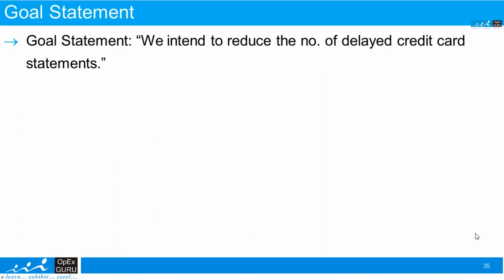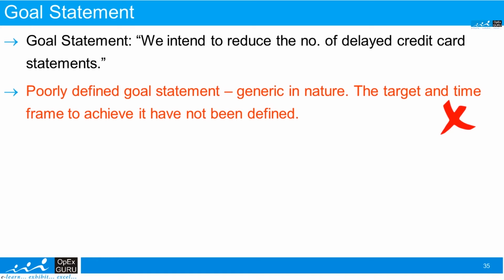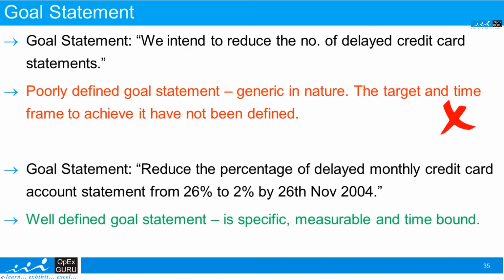A properly written goal statement will be something like this: to reduce the percentage of the delayed monthly credit card account statement from 26 days to 2 days by 26th November 2004. This is a well-defined goal statement because it is very specific, measurable, and time bound. So here we must write from this situation to what situation we will improve, and most importantly by what date we are trying to improve.